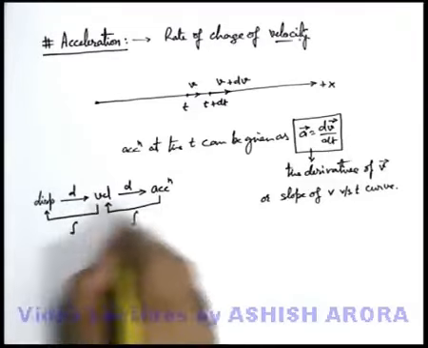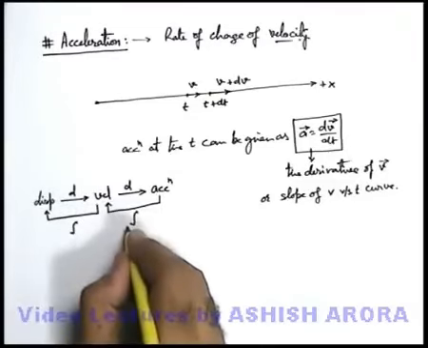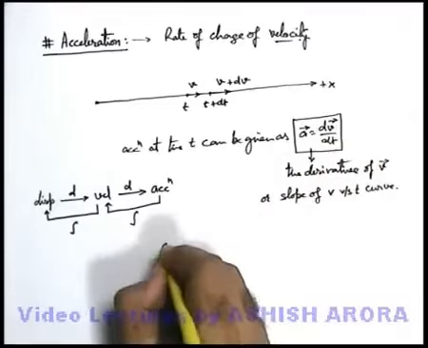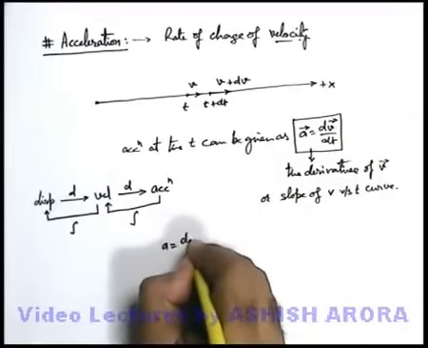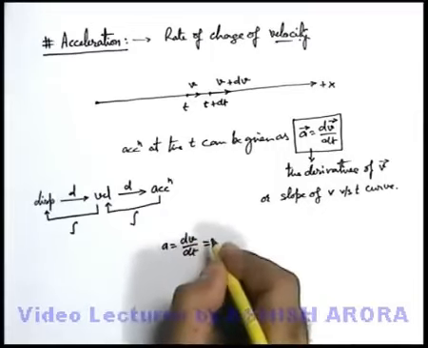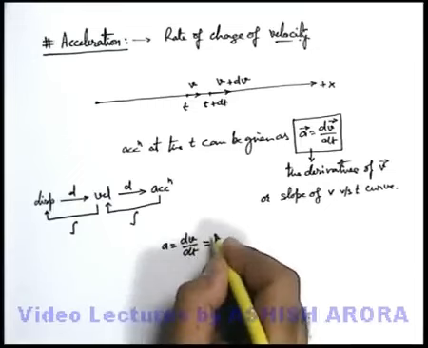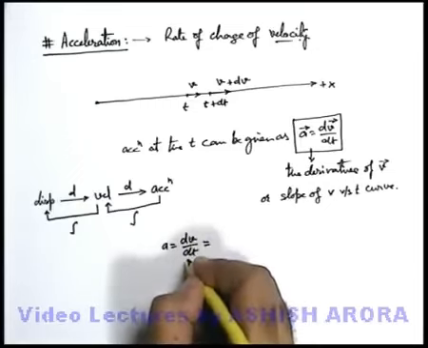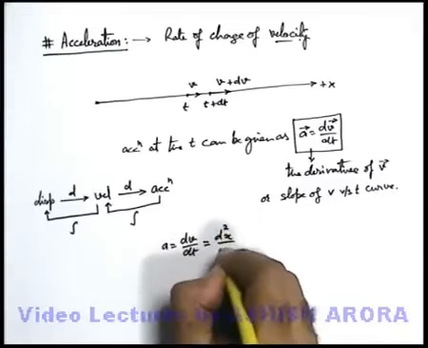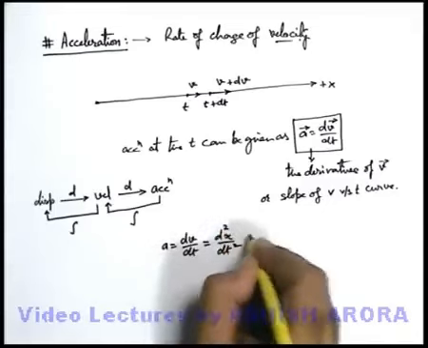We are going to discuss several applications or examples based on this concept. Instantaneous acceleration is dv by dt, and if we write velocity as dx by dt, the differentiation of displacement with respect to time, then we can write acceleration as the second differentiation of displacement, that is d square x by dt square.